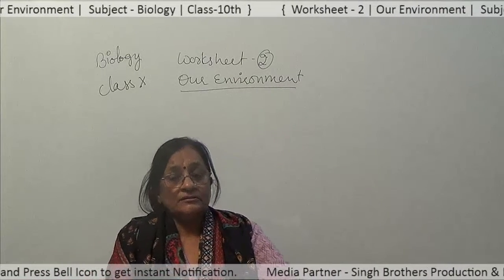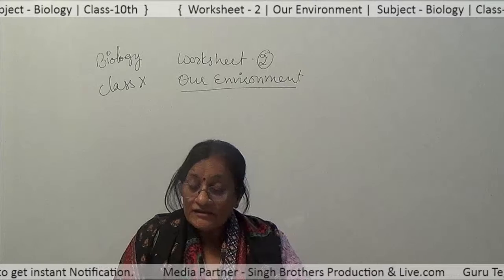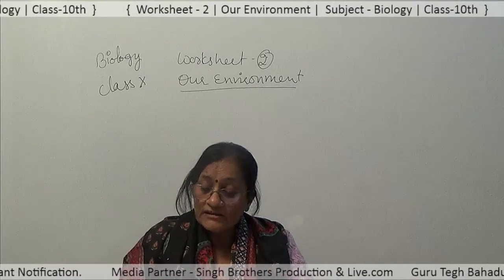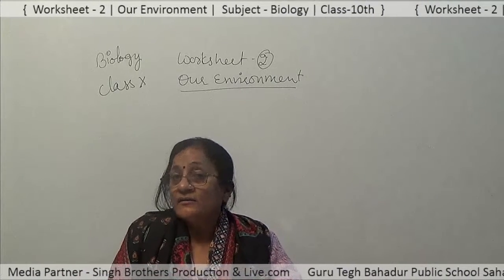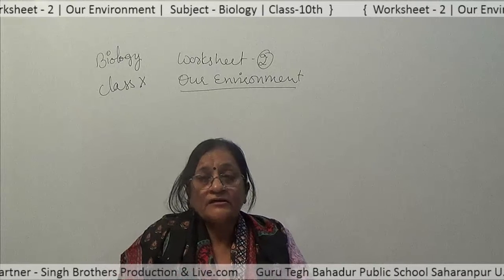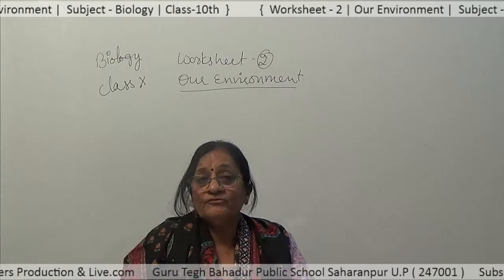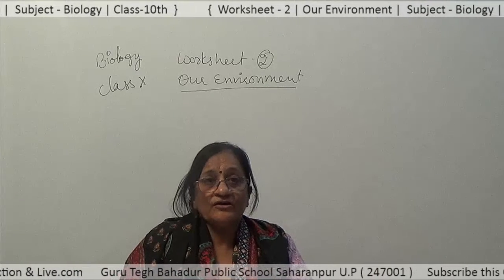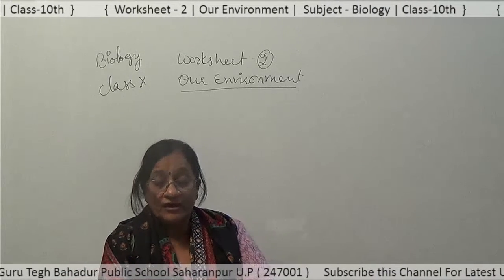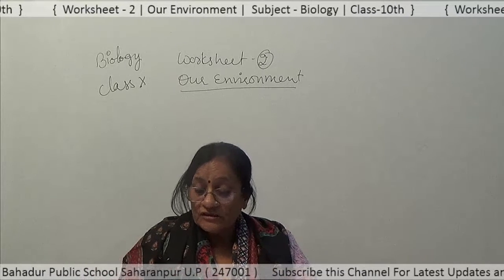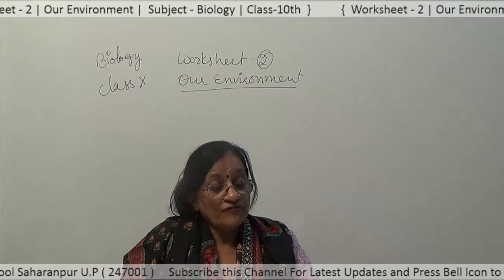We can give another definition of trophic level, that is, the various links in the food chains are called trophic levels. For example, producers, that is plants, are the first trophic level organism, then herbivores are the second trophic level organism, then carnivores consume the third trophic level, and then top carnivores take the fourth trophic level. So, these are the trophic levels.